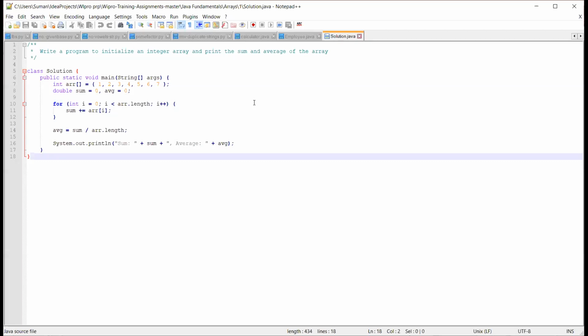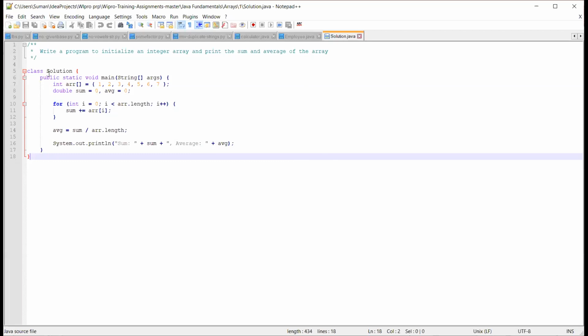This is the example to initialize the integer array and print the sum and average of an array. Is it viewable? Here I am declaring the class name as Solution.